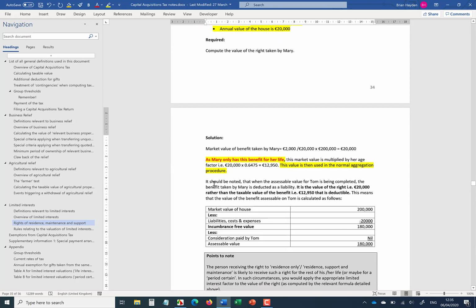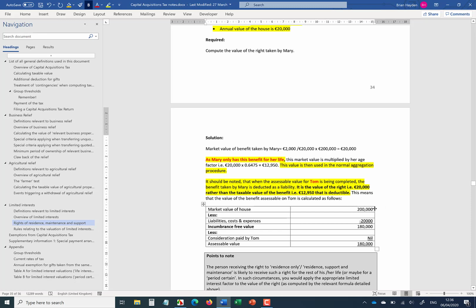So the value of what Mary is being charged on, ignoring the life element, is essentially a deduction for Tom. Okay, so this is an important point to note. So when the assessable value for Tom, okay, we're looking now at the person who's getting the house effectively in total, is being calculated, the benefit taken by Mary is deducted as a liability. So it's the value of the right before applying the life factor. Okay, so 20,000, which is deducted.